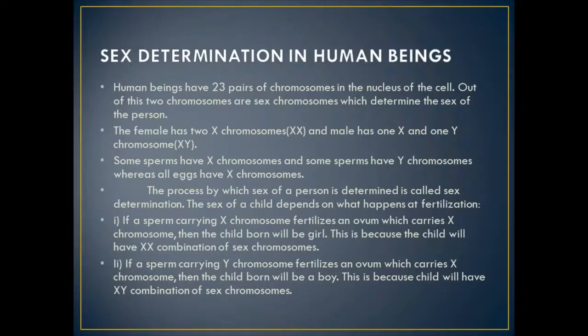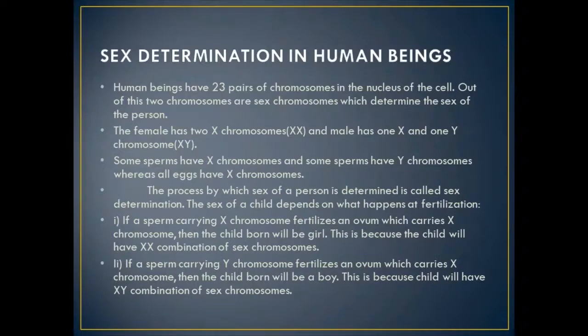And what is the mechanism on which sex determination depends? The sex of the child depends upon what happens at the time of fertilization. A sperm can carry an X chromosome or a Y chromosome, but all the eggs of the female will carry the X chromosome because the sex chromosome constitution is XX.